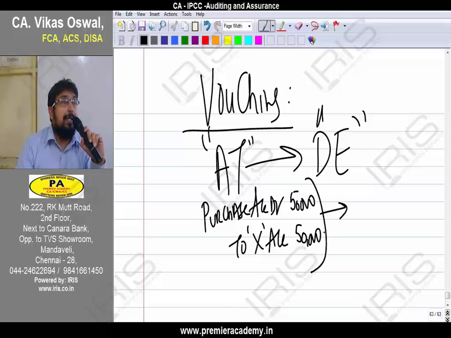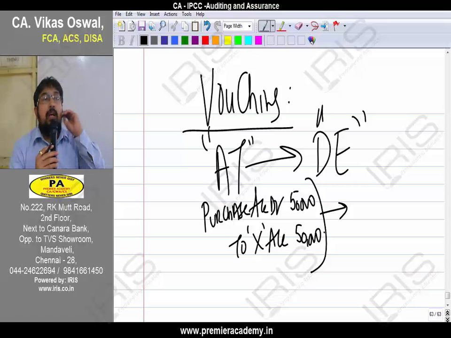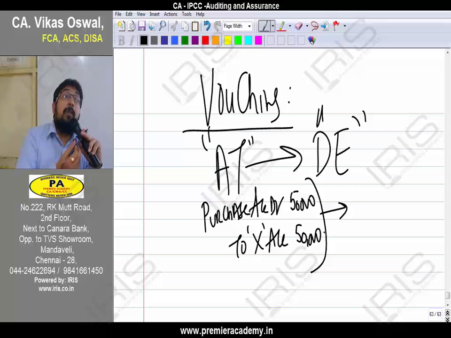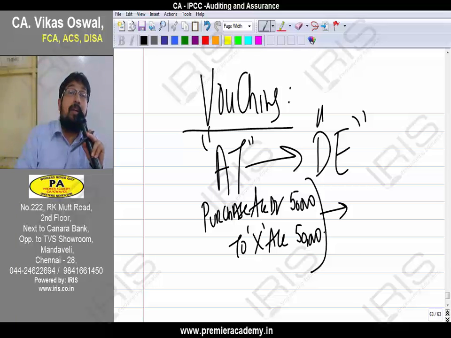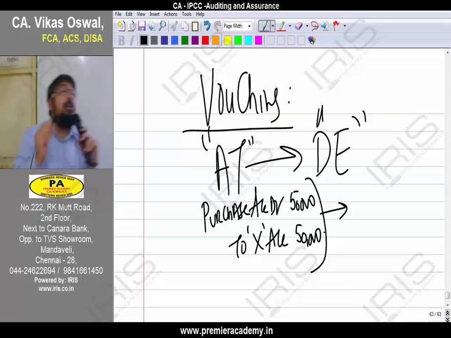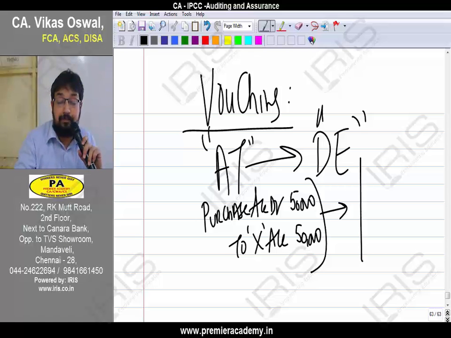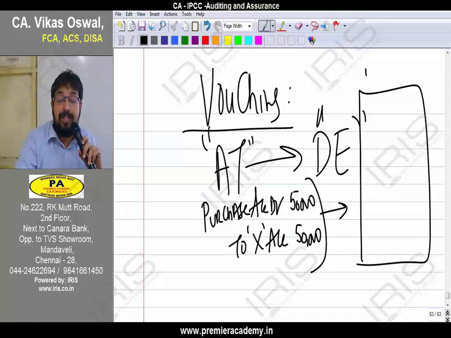Now, I passed this entry based on a purchase bill. Whether an accountant will get a dream in the night that today morning you have to pass this entry, today purchase entry will be 50,000, today purchase entry will be 1 lakh. No, I have to pass the entry based on some documentary evidence. Now for purchase, what is the documentary evidence? It is the purchase bill, you are right, purchase bill or invoice.